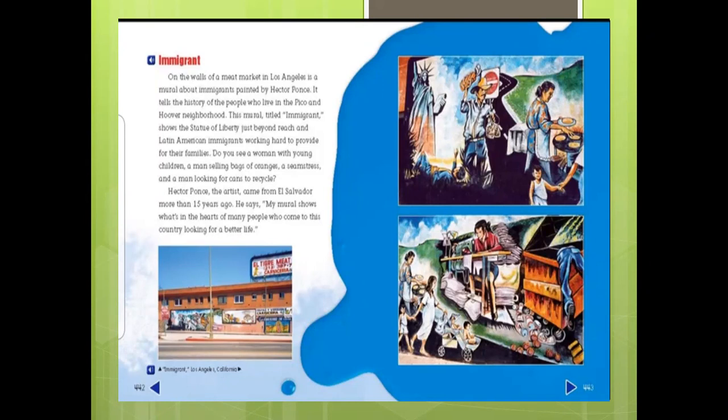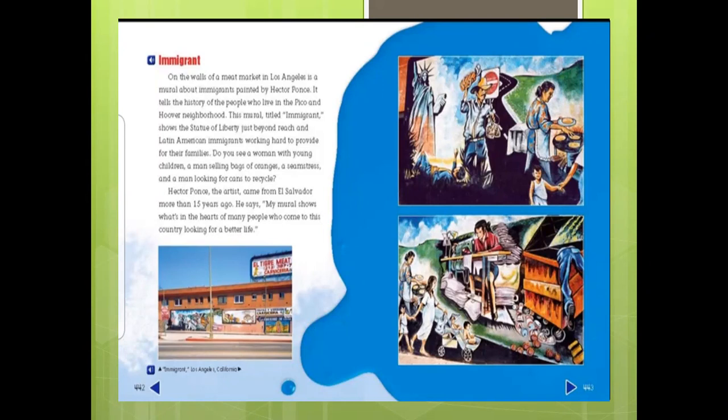So we see here it was painted by Hector Pons. The artist came from El Salvador more than 15 years ago. So the artist who painted this mural, who painted this painting, was also an immigrant. He also moved from a country and he knew exactly the difficulties which are faced by immigrants and how their life is really hard in the beginning, but slowly when they work hard their life actually changes.